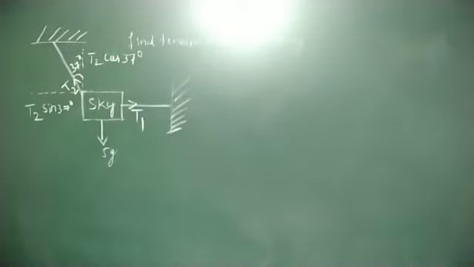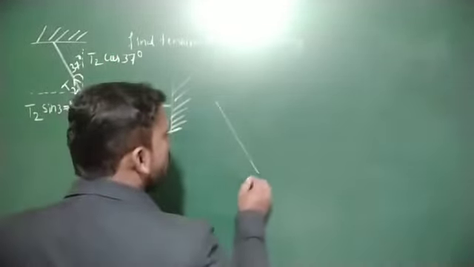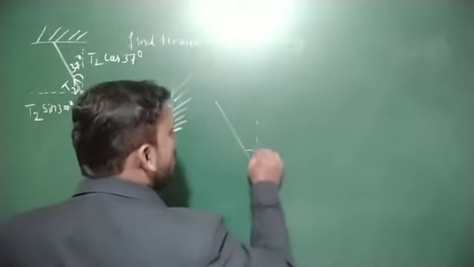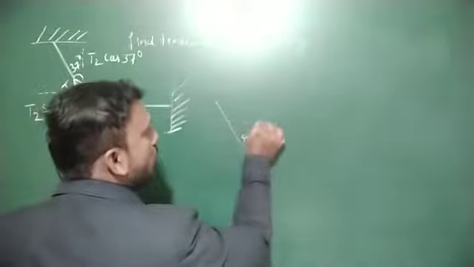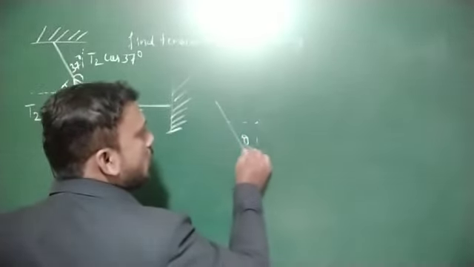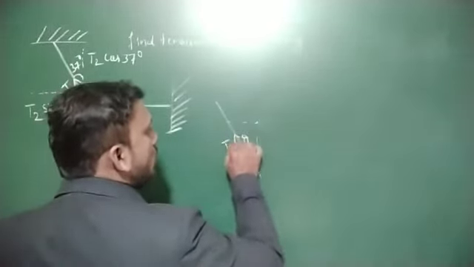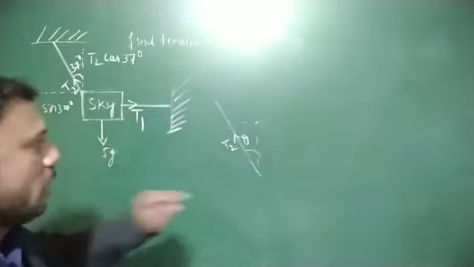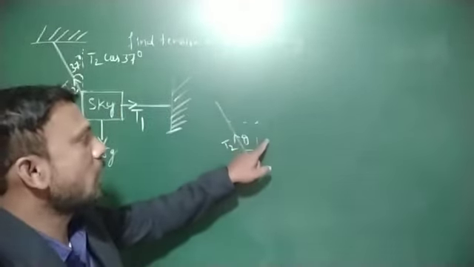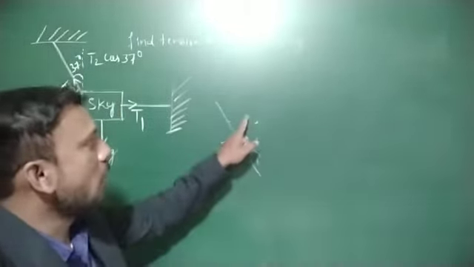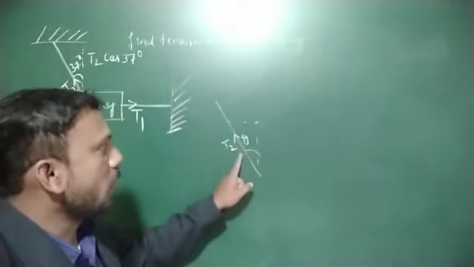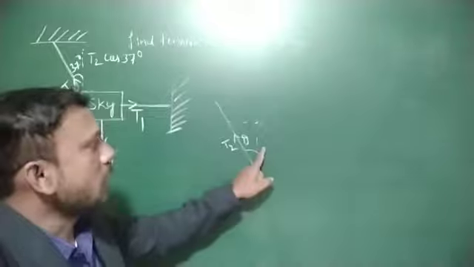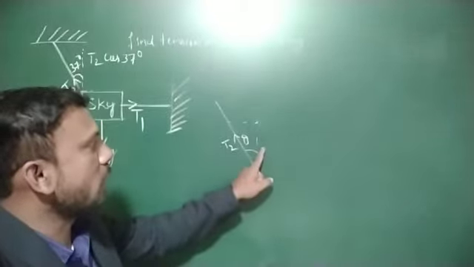For example, this one is theta. This is tension T2. This is theta. Opposite, hypotenuse, adjacent. We want the adjacent value.